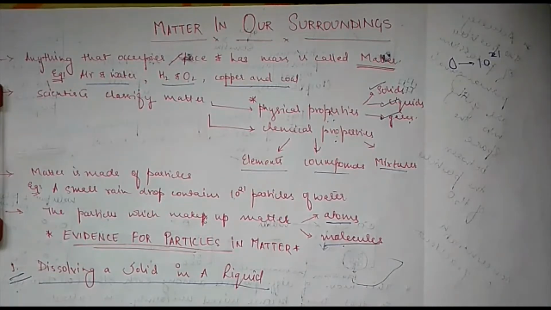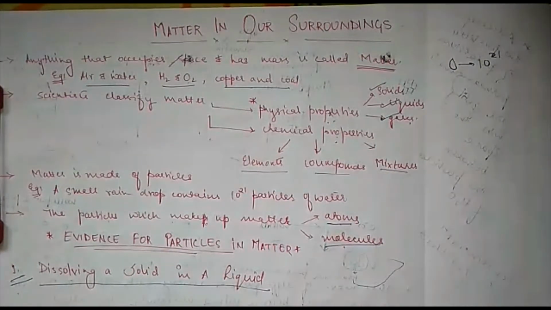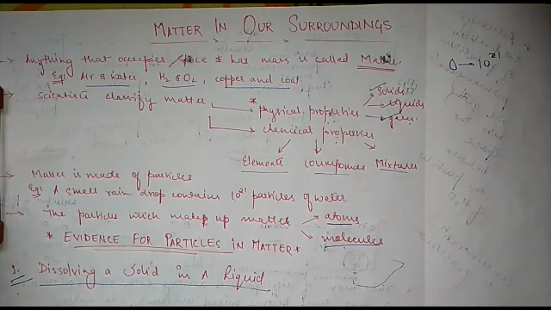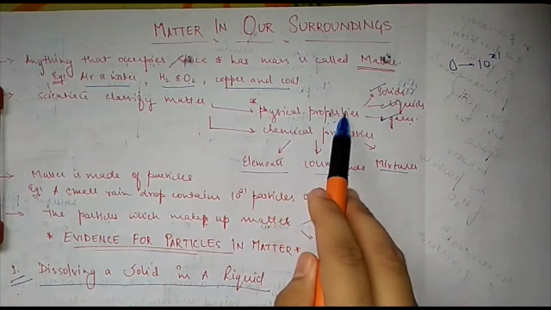So why do we call these things matter? Because everything which I gave you as an example has mass and occupies space. What do we mean by occupying space? Occupy space means they have volume. So if you put any of these at any place, they will occupy a definite space around themselves.